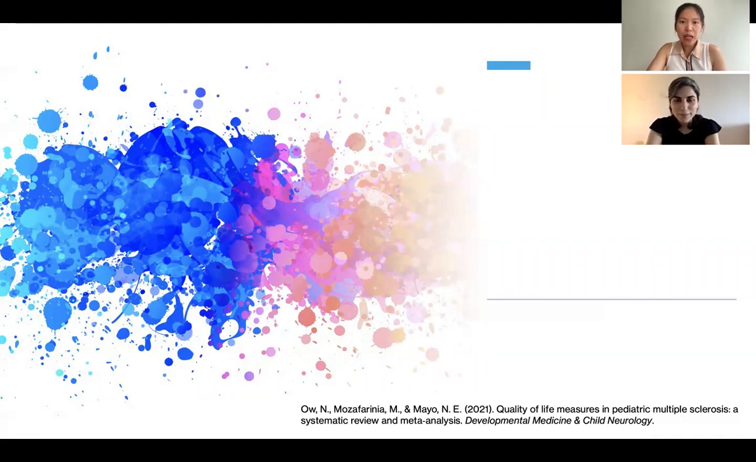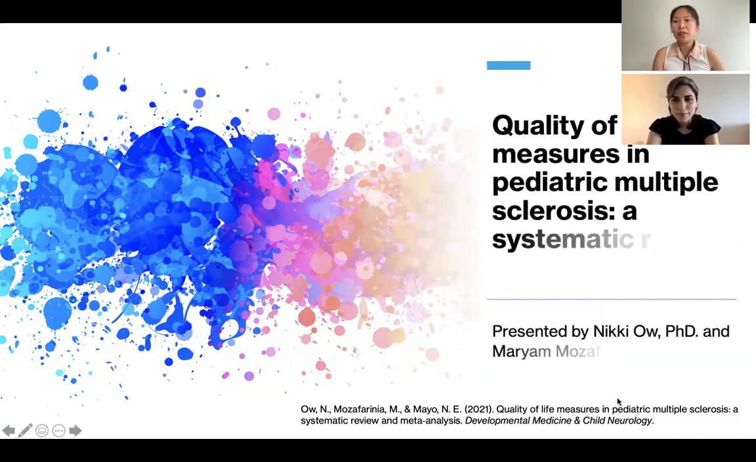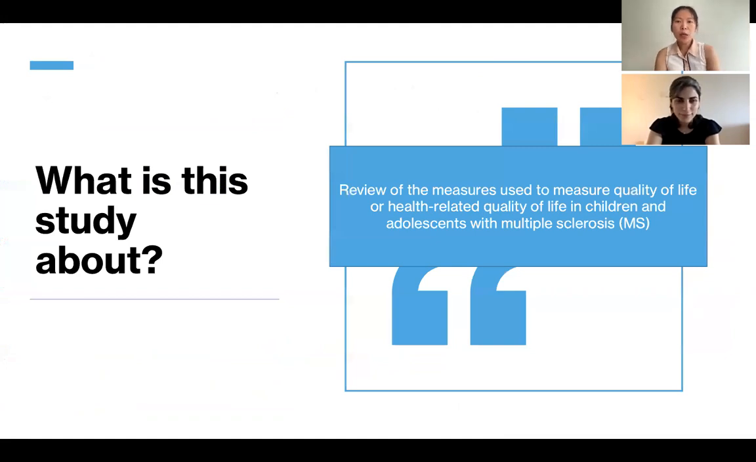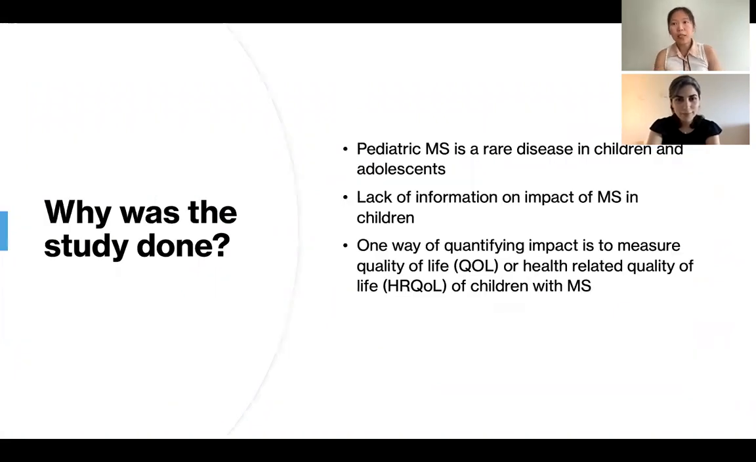And today we are here to present our paper titled Quality of Life Measures in Pediatric Multiple Sclerosis, a systematic review and meta-analysis. So what is this study about? This study is a review of measures used to measure quality of life and health-related quality of life in children and adolescents with MS. And why was this done?